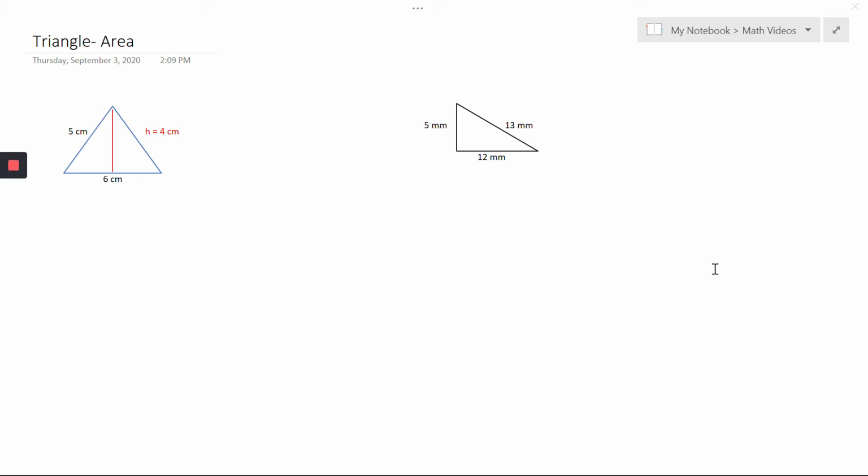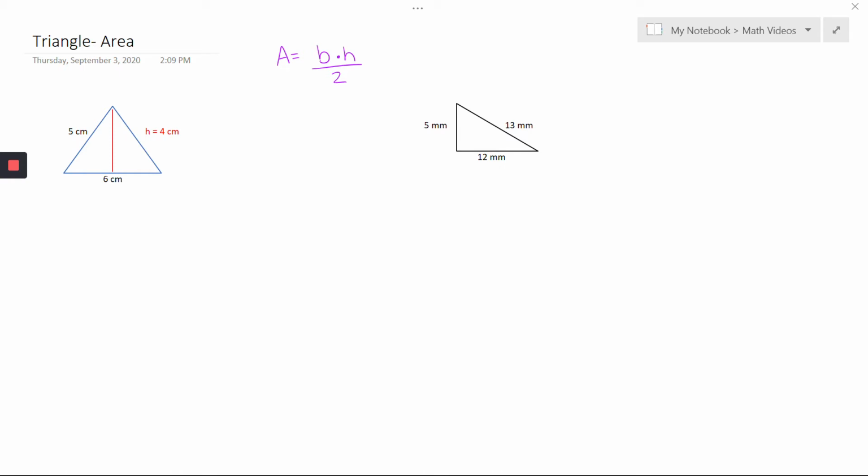So for a triangle, our area formula is going to be base times height divided by 2. And this is actually the same formula as what we have for a rectangle, except we're dividing it by 2. Length times height, length times width, base times height, all of it divided by 2 is your triangle formula.